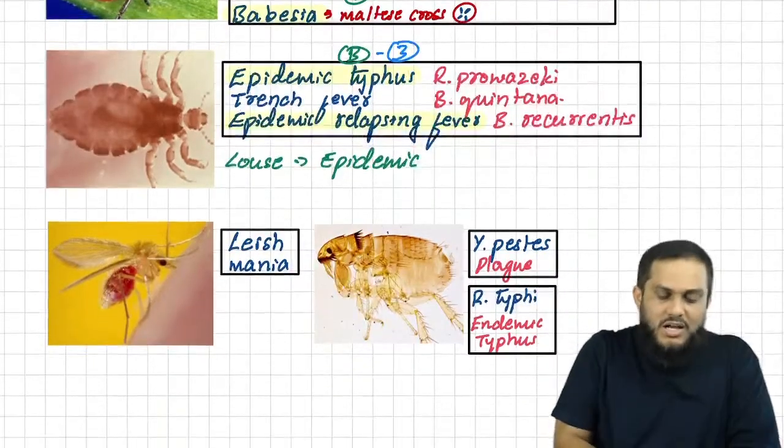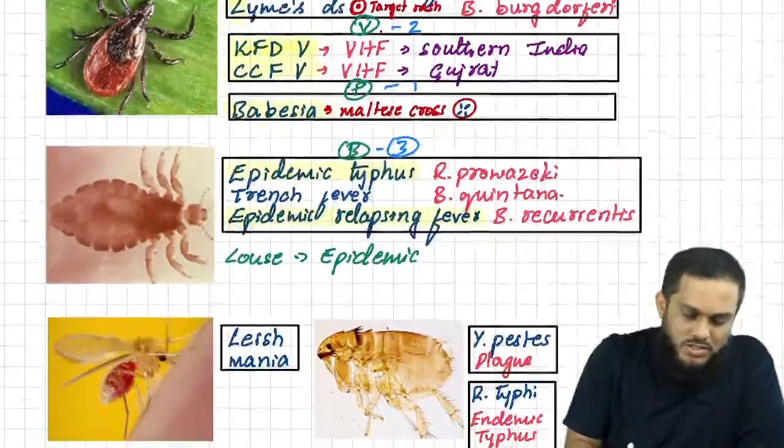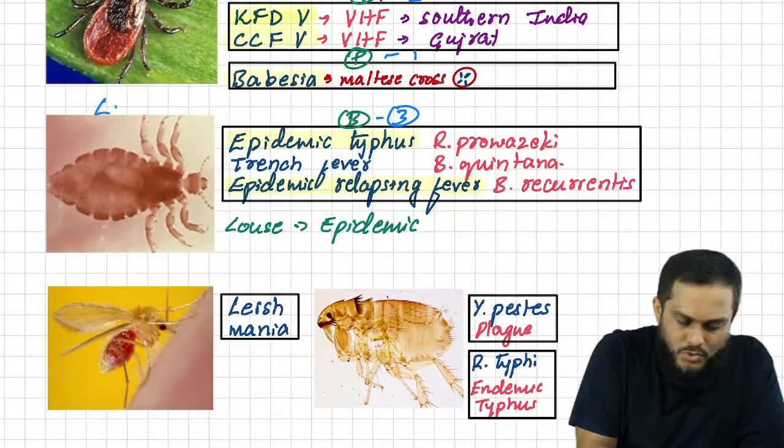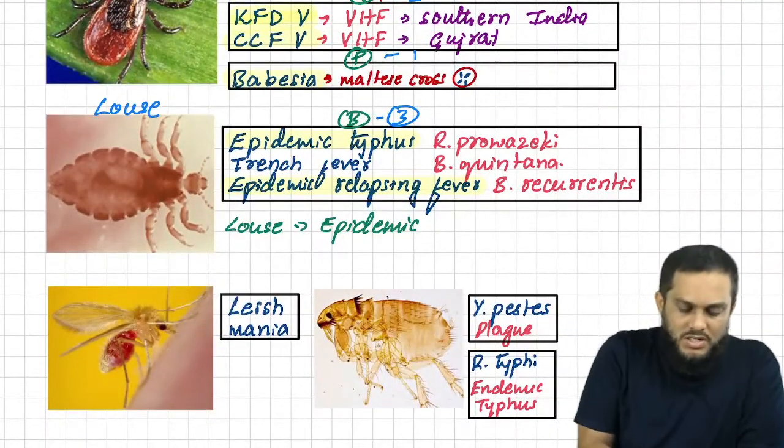And then what do you see in the last? Now it is a louse. And finally, what you see here is this is sandfly.